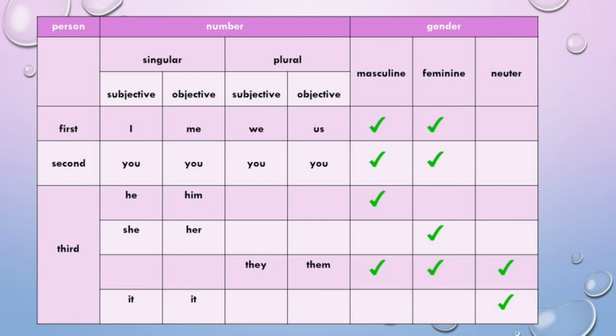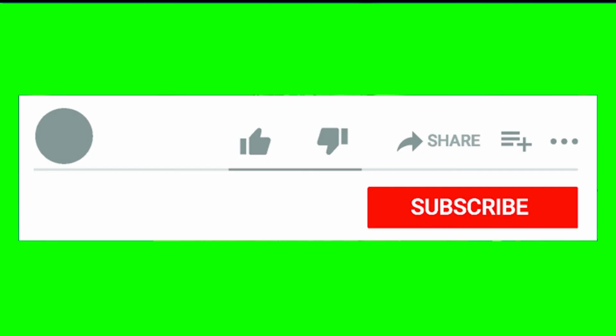So dear children, all these were the personal pronouns. So dear children, in the next class we'll talk about other types of pronouns.